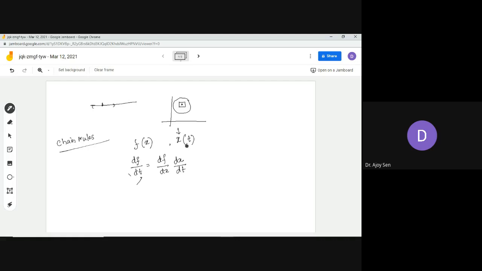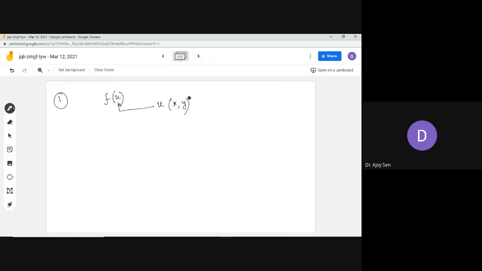In this case, there is only one variable t, but here you see there are two variables x and y. This u is again a function of two independent variables, so f becomes a function of two independent variables.